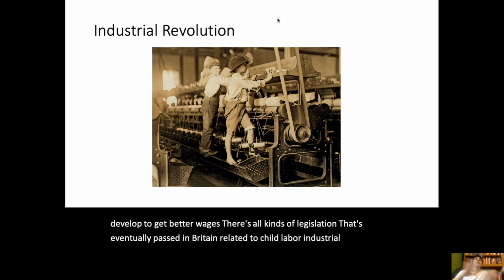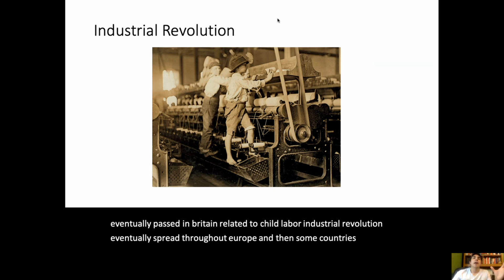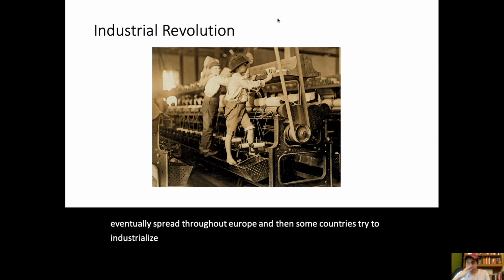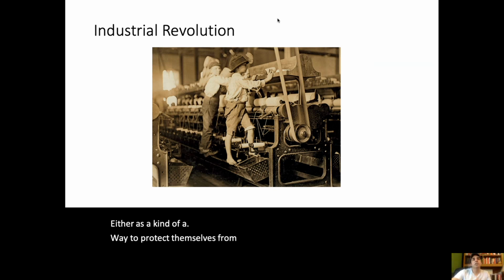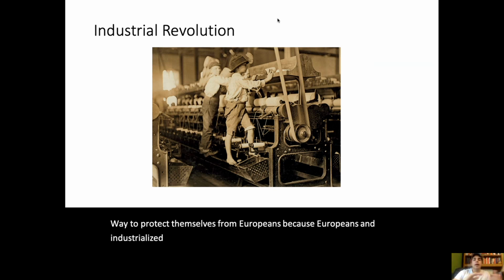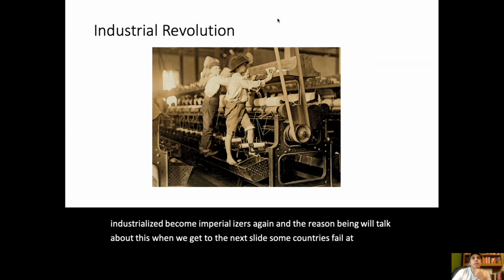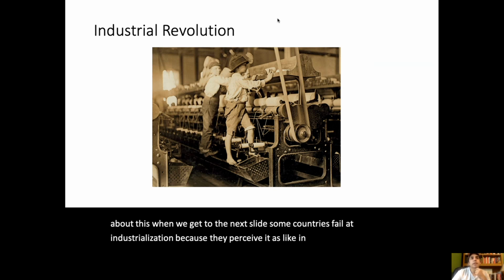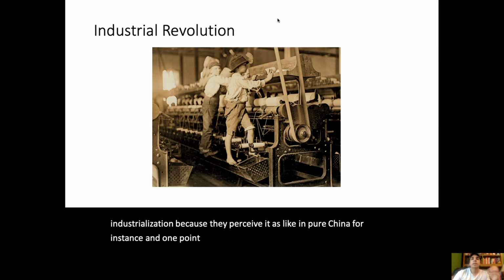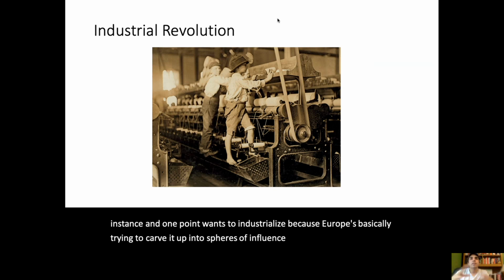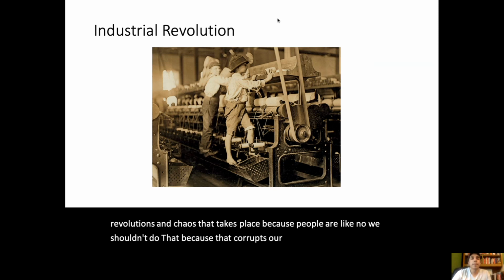The Industrial Revolution eventually spreads throughout Europe, and then some countries try to industrialize as a way to protect themselves from Europeans, because Europeans that industrialize become imperializers again. And the reason being, we'll talk about when we get to the next slide. Some countries fail at industrialization because they perceive it as impure. China, for instance, at one point wants to industrialize because Europe's basically trying to carve it up into spheres of influence. But there's all kinds of revolutions and chaos that takes place because people are like, oh no, we shouldn't do that because it corrupts our culture and we become impure.